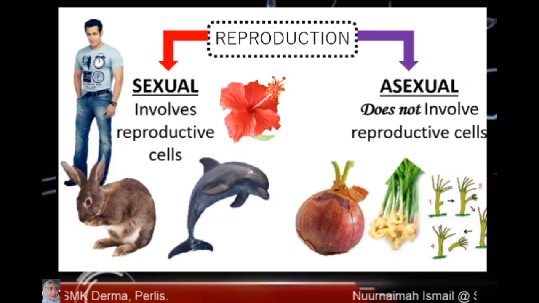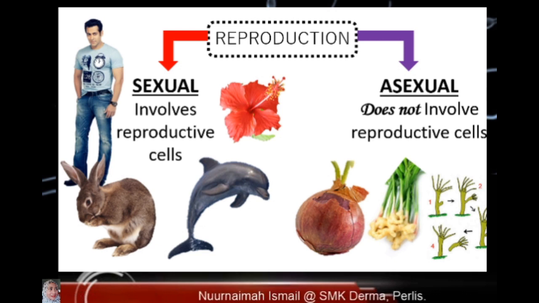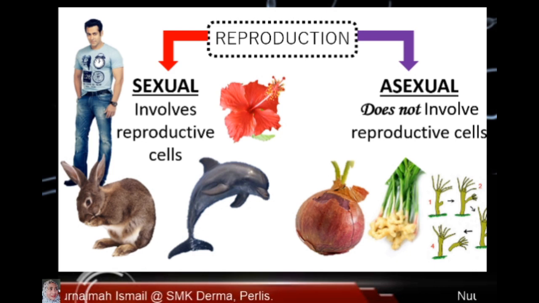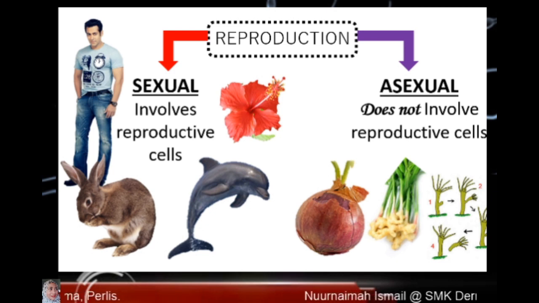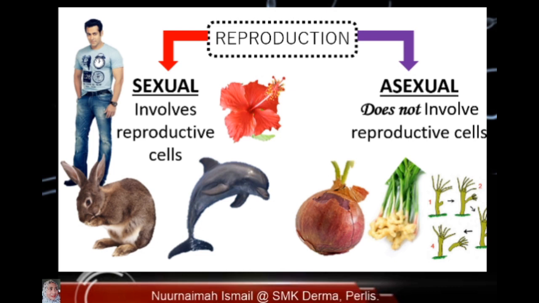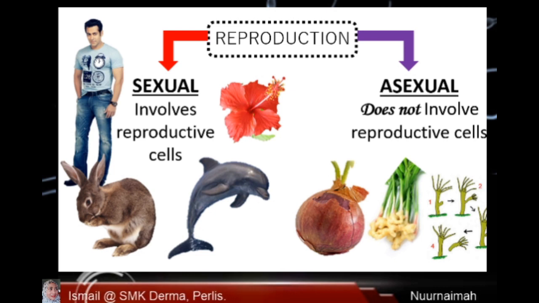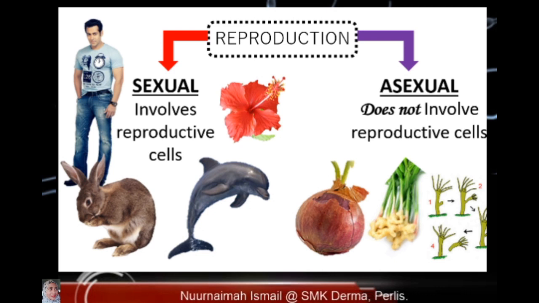Reproduction can be divided into sexual reproduction and asexual reproduction. Sexual reproduction involves reproductive cells. Sexual reproduction occurs in humans, higher animals like mammals, birds, fish, reptiles, and amphibians. Sexual reproduction also occurs in flowering plants.